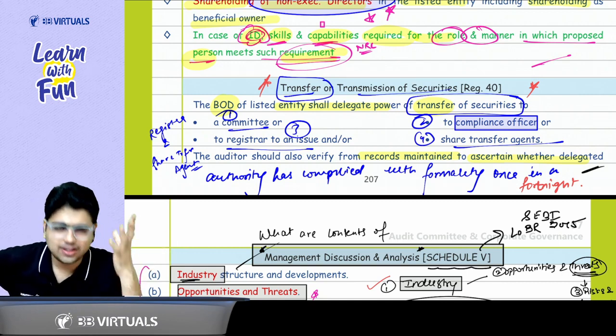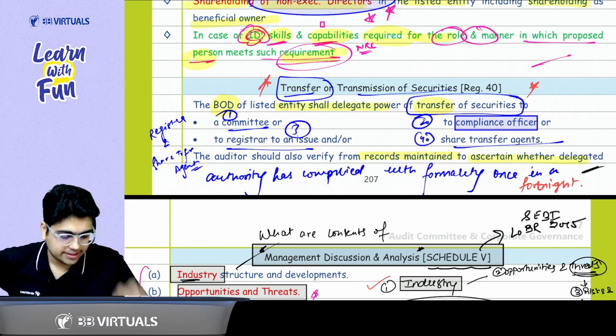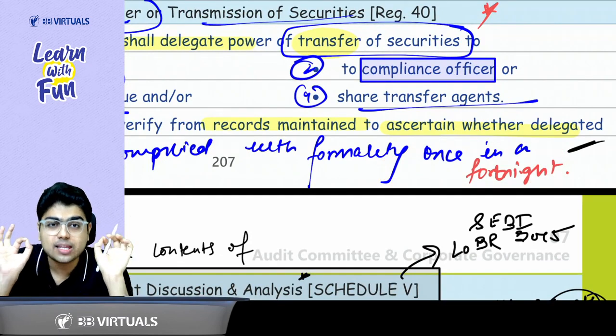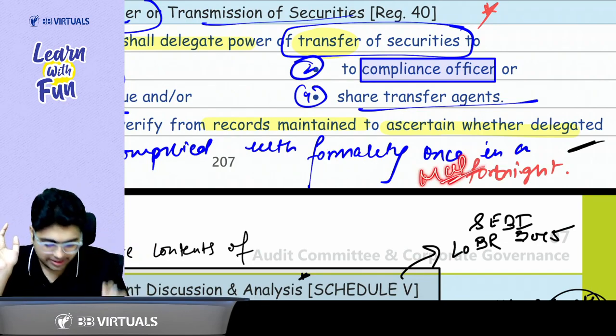What is the interval of time within which the person has to comply with this? Once in a fortnight. This requirement should be complied with once in a fortnight. Why? This is the requirement of SEBI LODR, and this can also be asked in your MCQ.